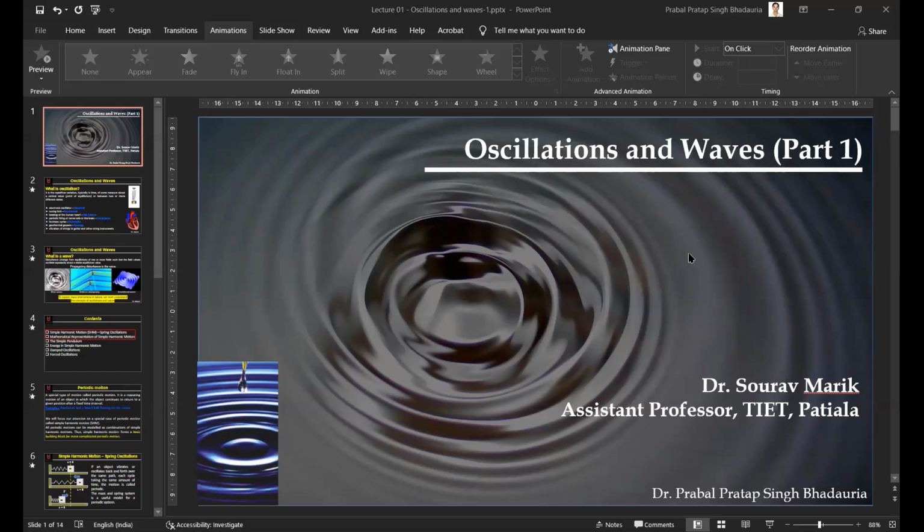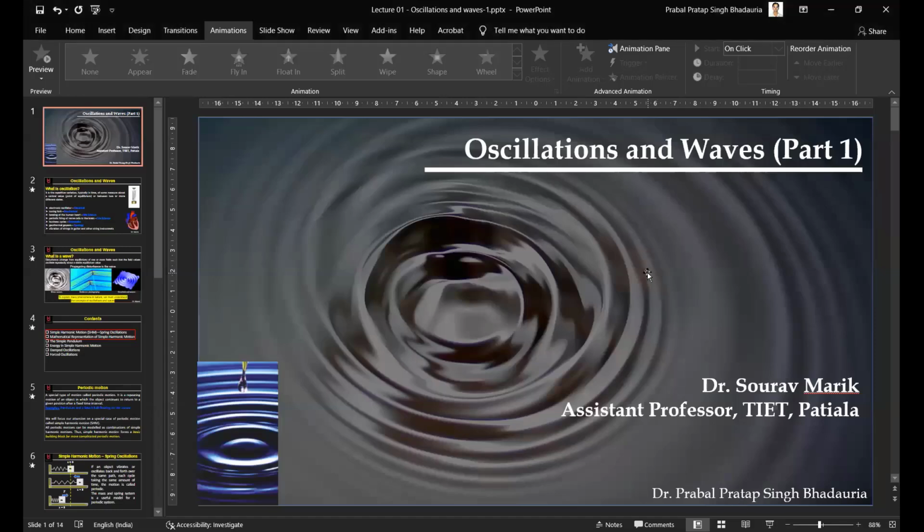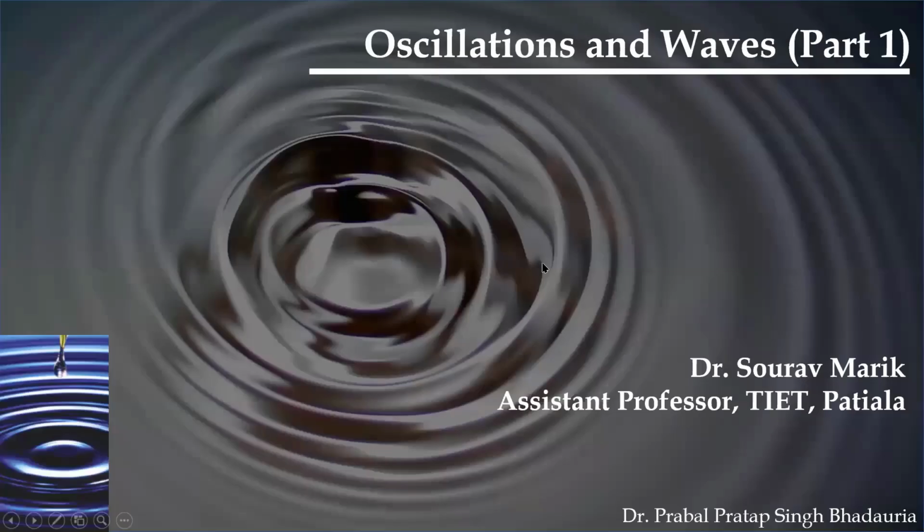Okay, so oscillations and waves. What do you understand by oscillation? I think you know this term very well, and waves also are known to you very well. But still, I want to hear from your side. What is oscillation? Can anybody tell?